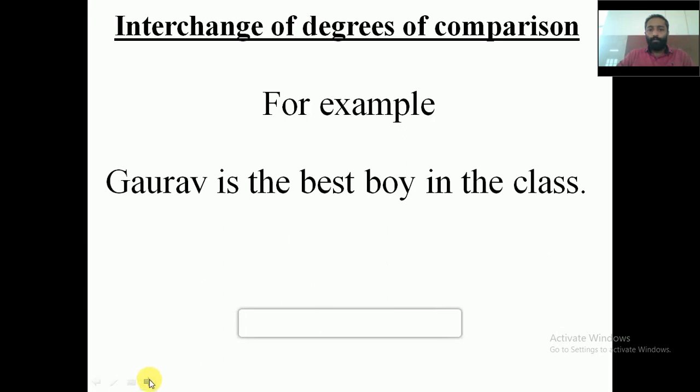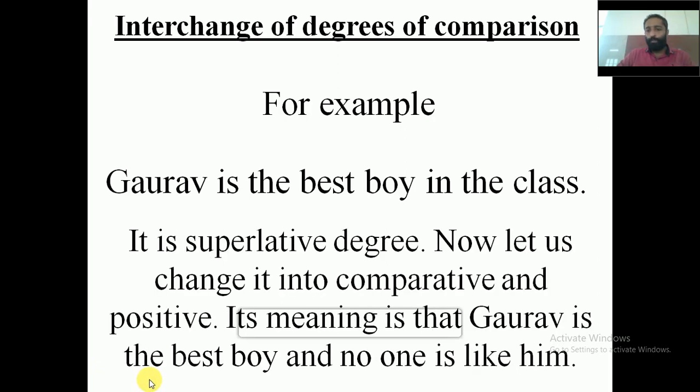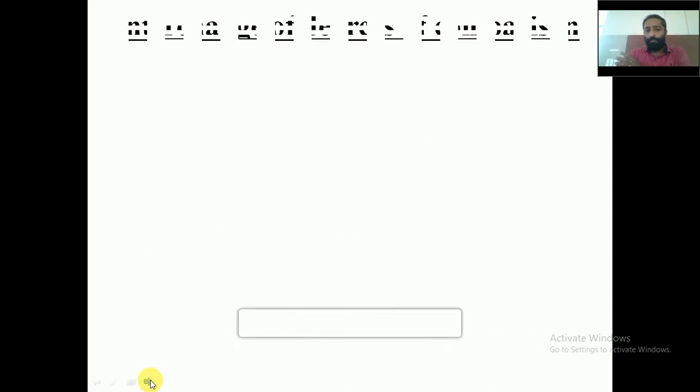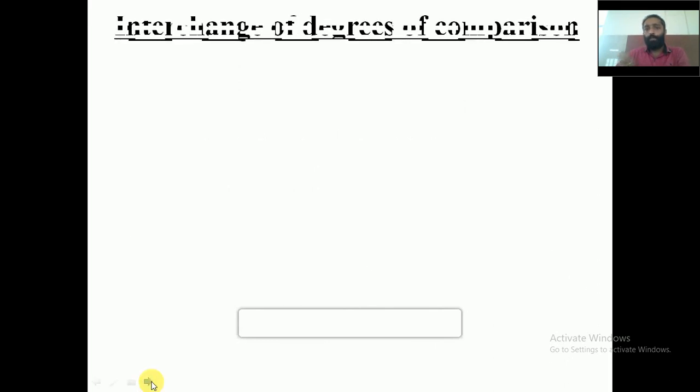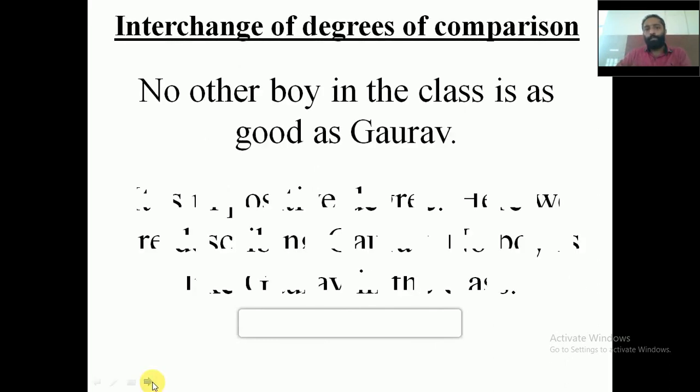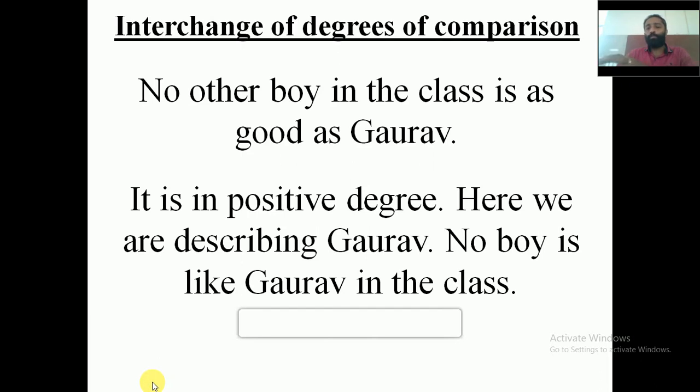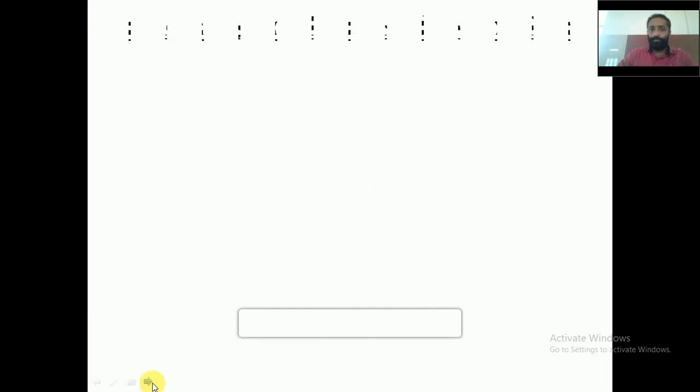Gaurav is the best boy in the class. It is in superlative degree. It is changed into comparative and positive. Comparative will be, Gaurav is better than any other boy in the class. Okay, and positive is, no other boy in the class is as good as Gaurav. I hope you have understood.